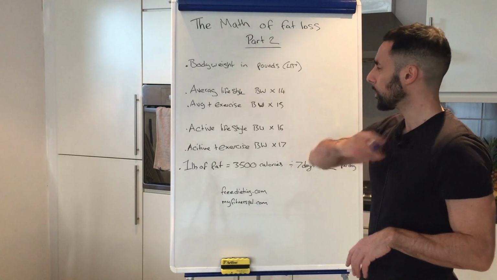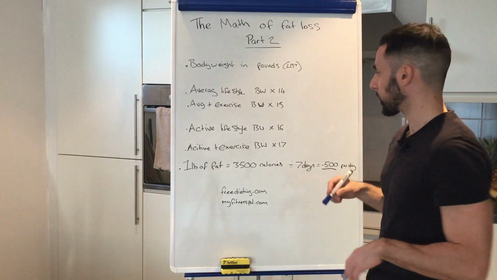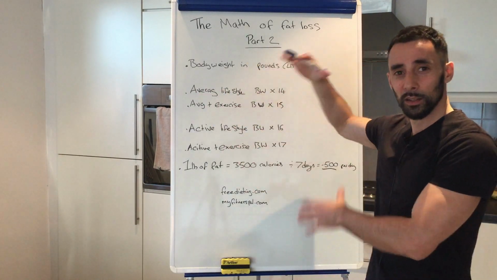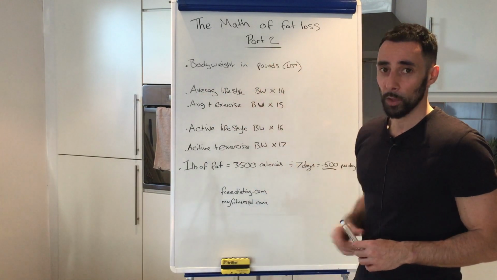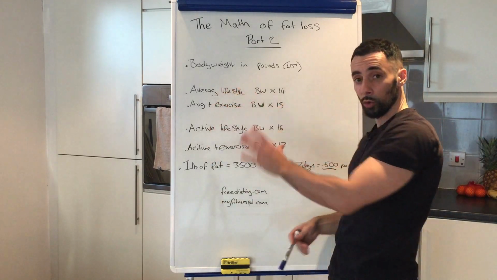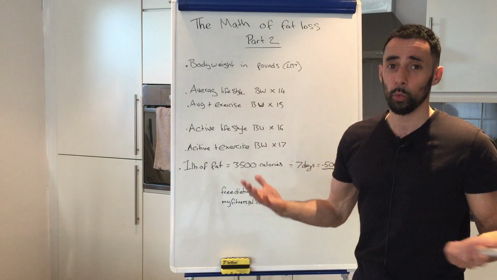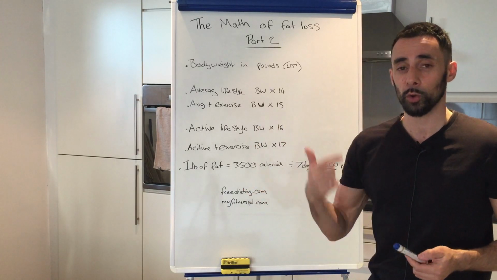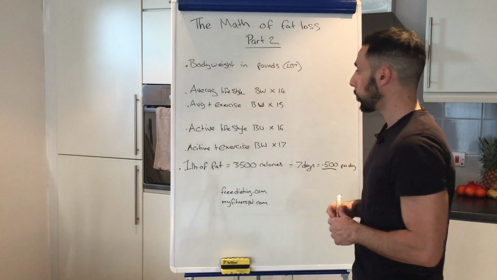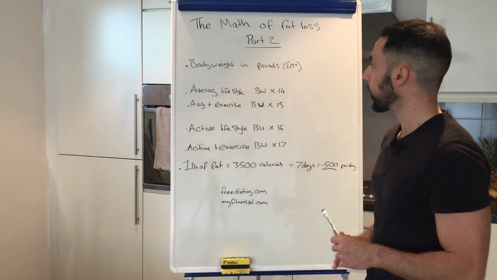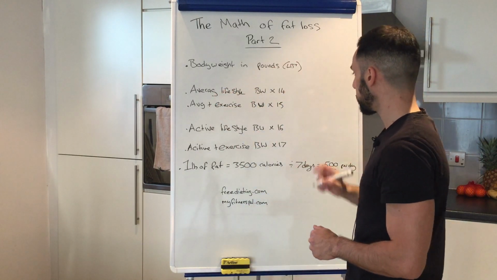Okay, well, a bit of chocolate stuck in my throat still. Whatever lifestyle you fit into, use that multiplier. If you're an office worker, you're sedentary / average. If you're on your feet most of the day, so one or the other, you're either on your feet most of the day or you're sat down most of the day. So decide which one you fit into, take your body weight in pounds and times it by the multiplier.